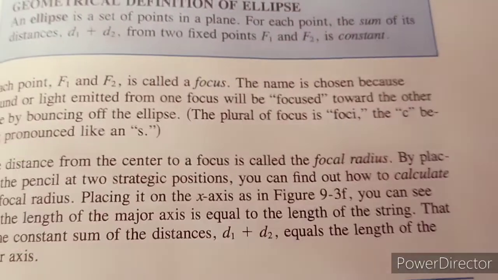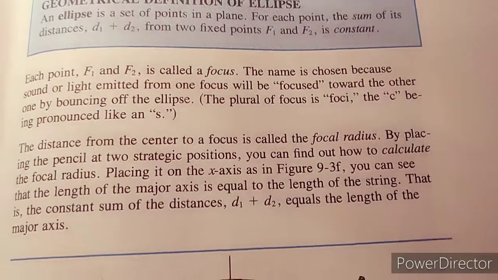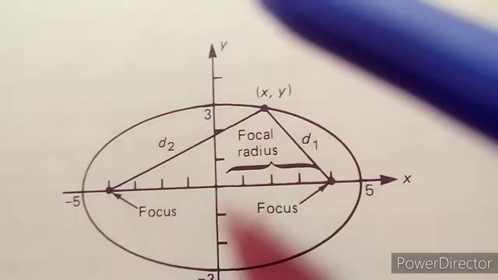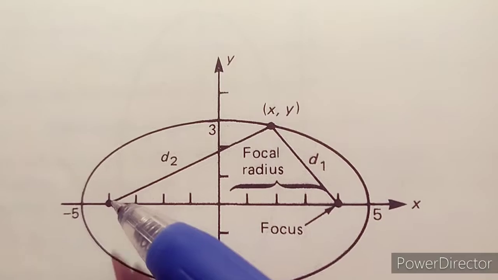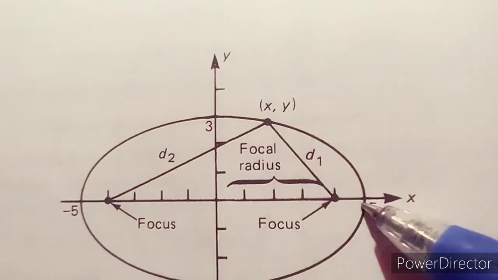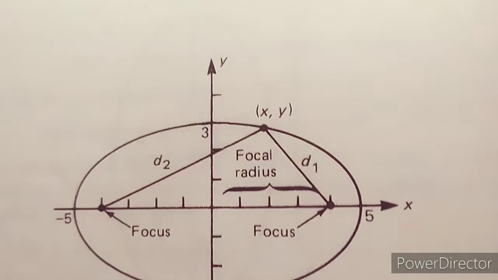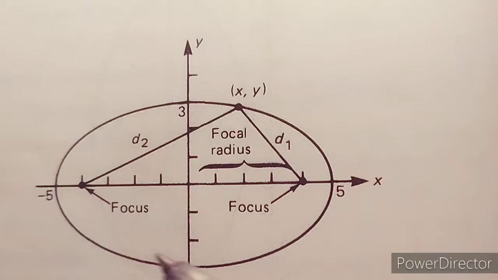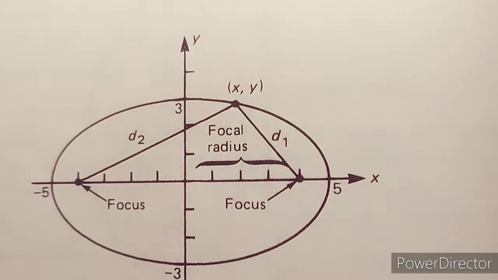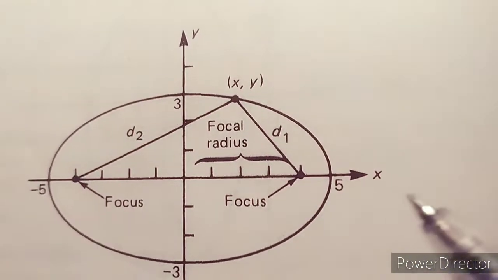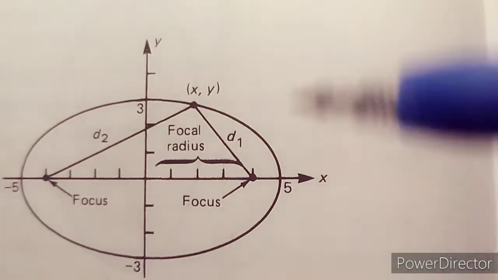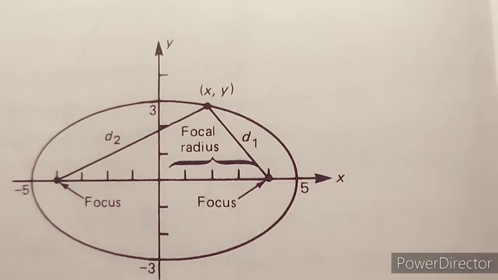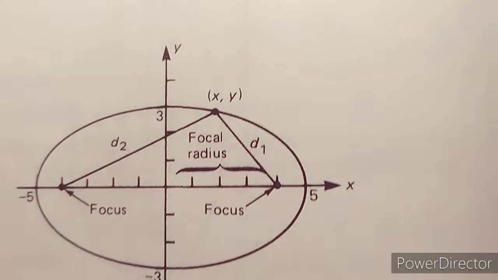And I want you to take notes from this one, the geometrical definitions of an ellipse. So let's go back here. This is something interesting about the focus. See, the focus is two coordinates on the major axis, so they are always on the major axis. Since this is a horizontal ellipse, the major axis is this one. So the focus will always be on the major axis. If your ellipse is a vertical one, the major axis is the vertical one, so the focus will be on the vertical line.